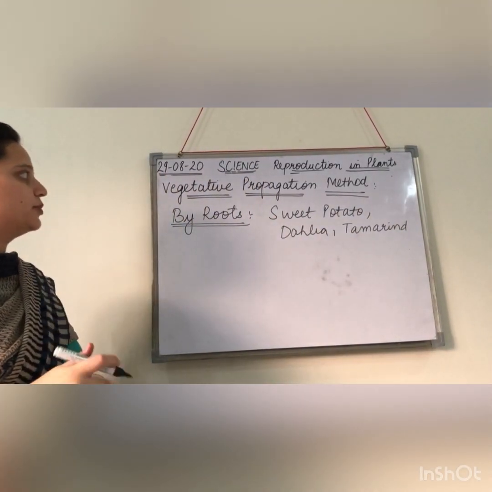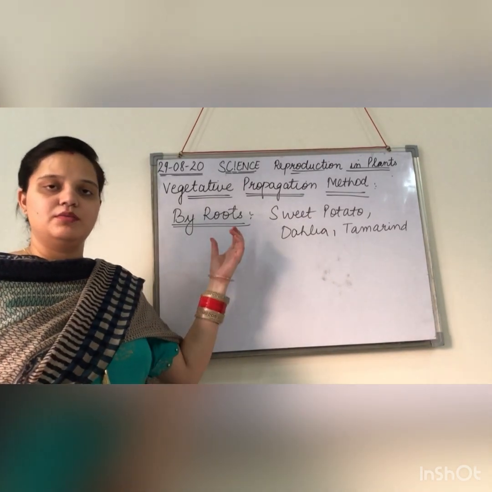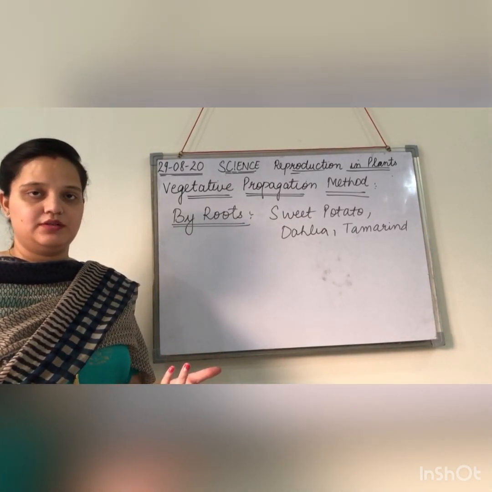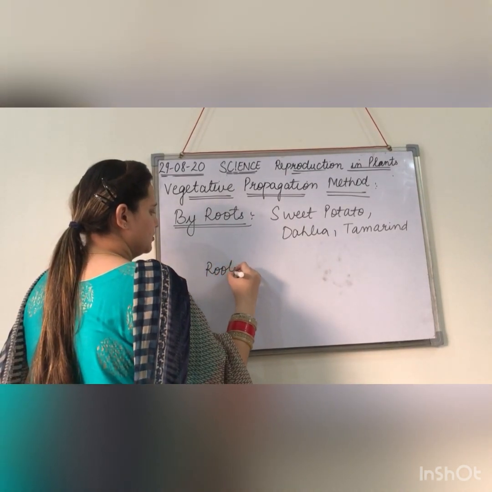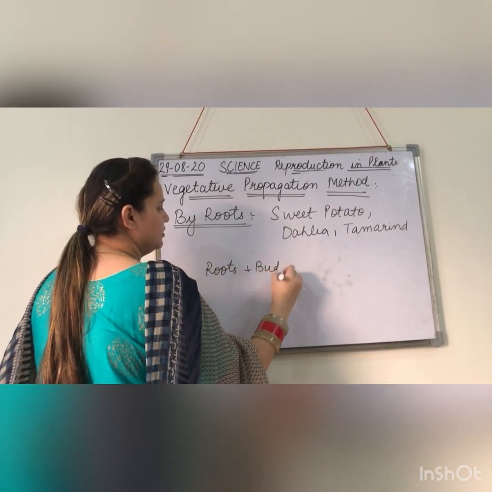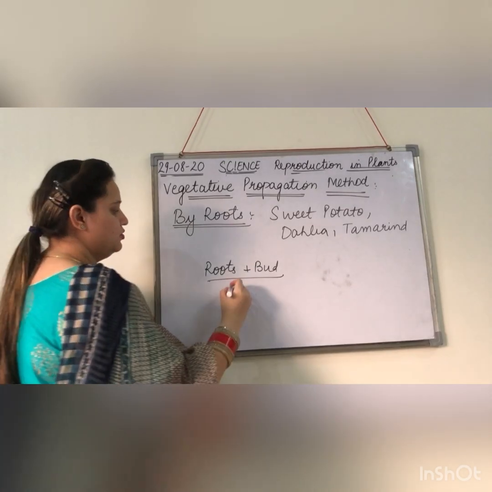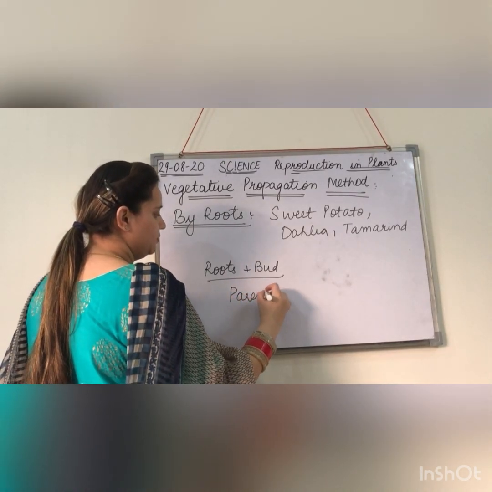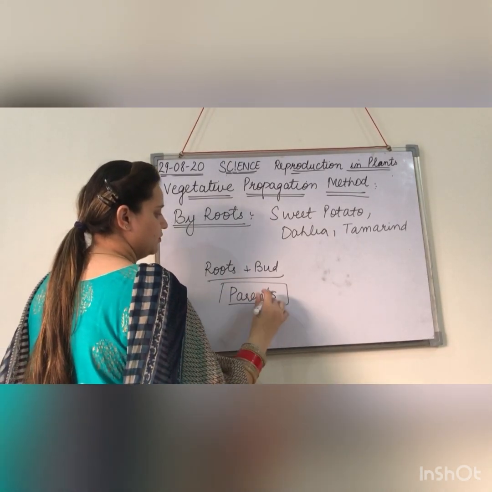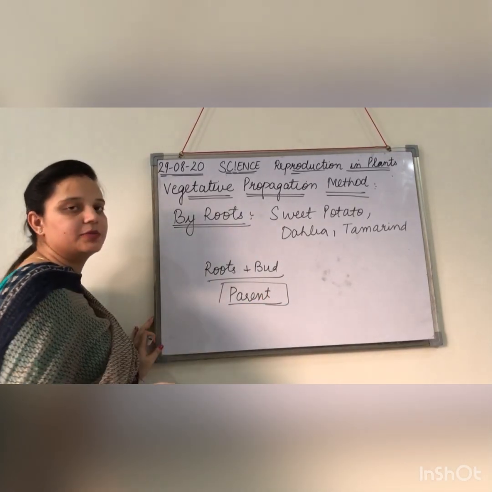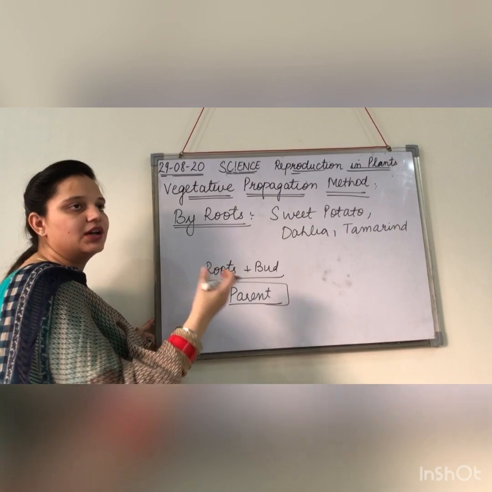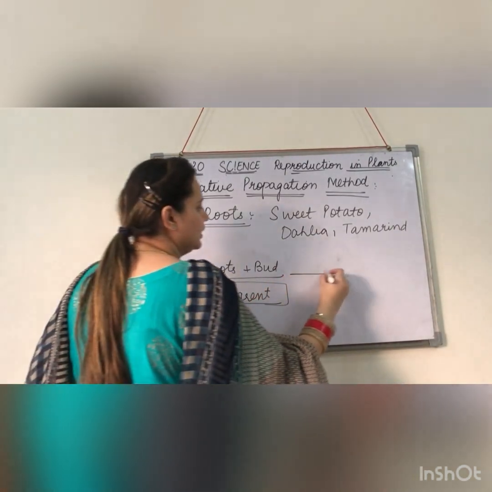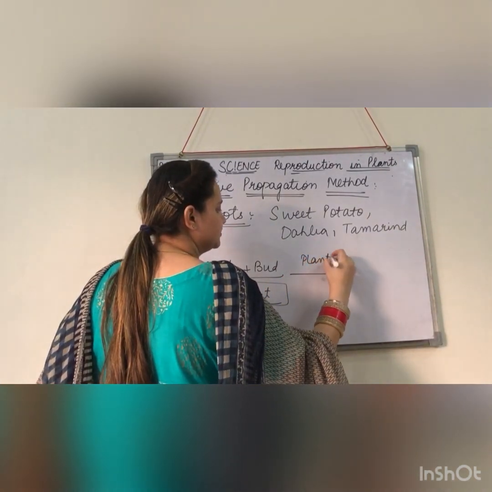Right? So propagation by roots means we are taking the roots of the plant. So you have to take roots having buds from the parent plant, and then plant them in the soil.